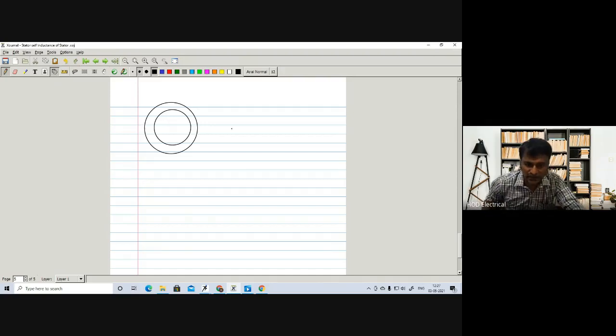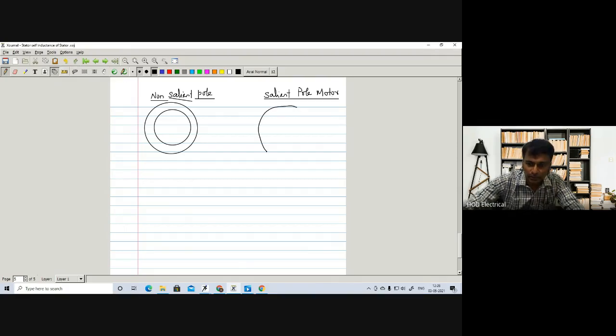So this is called the non-salient pole motor, and then another one is the salient pole motor.